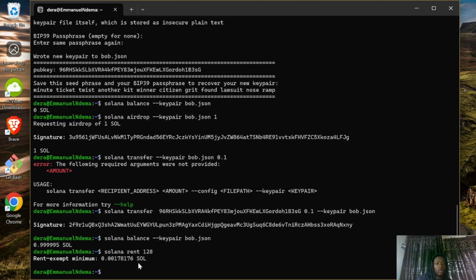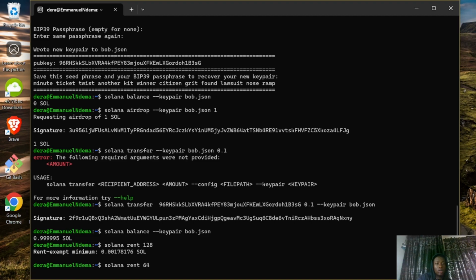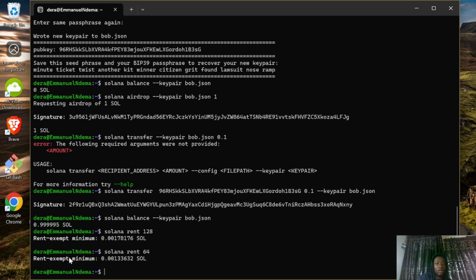An account on Solana is rent exempt if it holds a minimum balance of SOL that ensures it won't be purged for not being actively used. So if we say solana rent 64, as you can see, the rent exempt minimum is 0.013363 SOL.